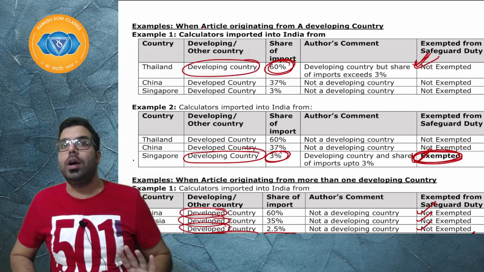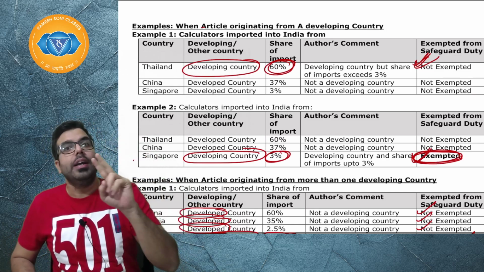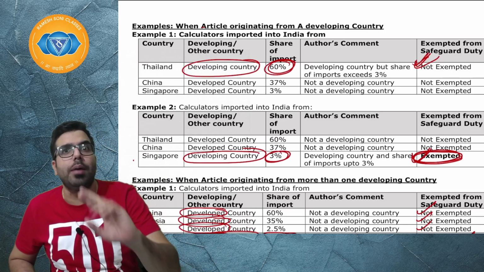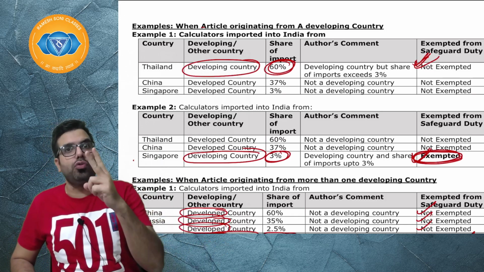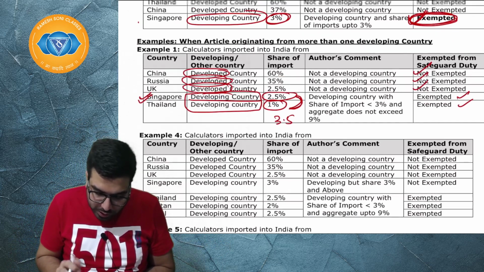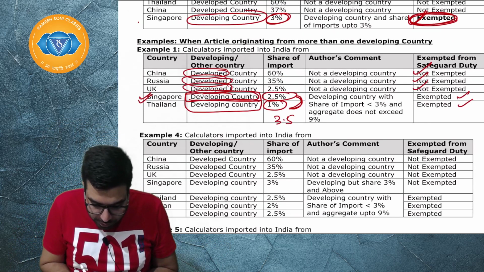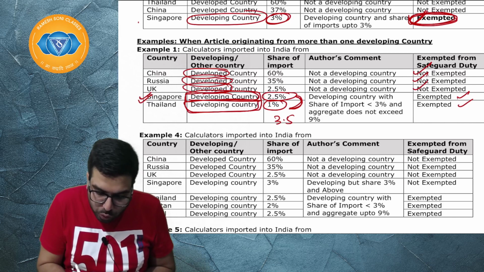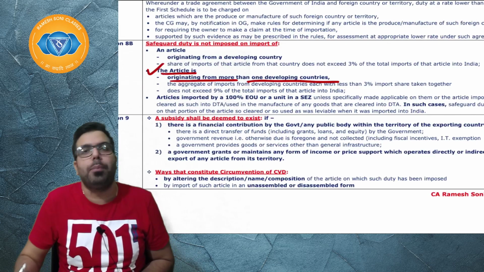In the second one, they are telling when the goods are coming from more than one developing country, means two or more. In the second example, I have told the goods are coming from one developing country, two developing countries. In this scenario, we'll go ahead and apply. Actually, these are provisos.